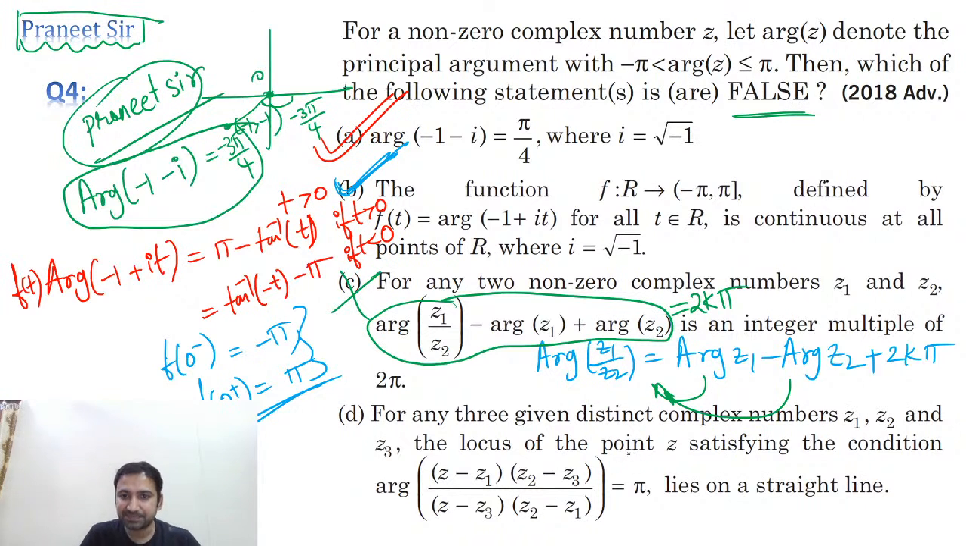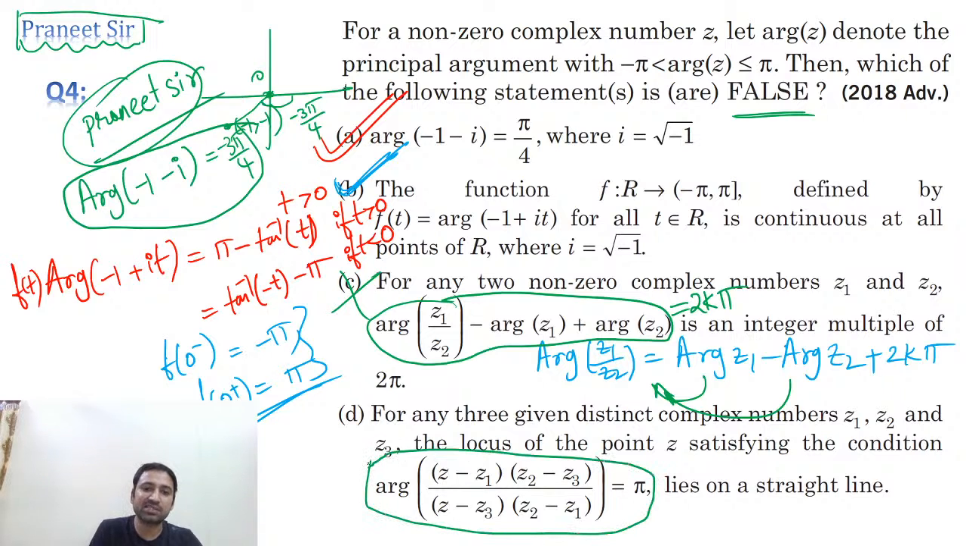Option D is saying that argument of z minus z1 into z2 minus z3 by z minus z3 into z2 minus z1, that's what he gave, is equal to pi, so it lies on a straight line, he is saying. So guys, what is the meaning of this statement? The meaning of this statement is z1, z2, z3 are concyclic points. If z1, z2, z3 are concyclic points, how can they lie on a straight line? So whatever he is saying in option D, it's a false statement. But he is asking for the false statement only. Can I say that this is the answer?